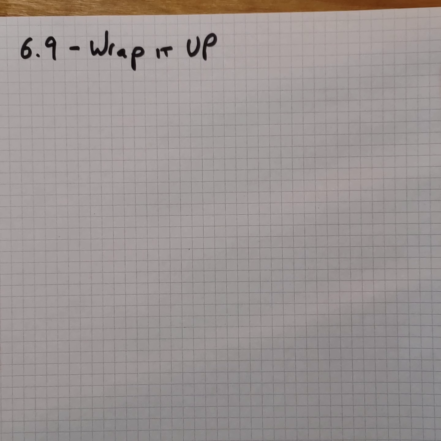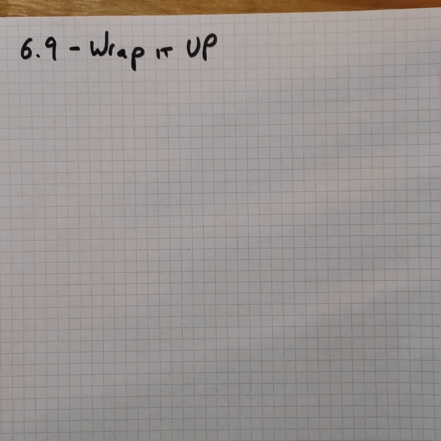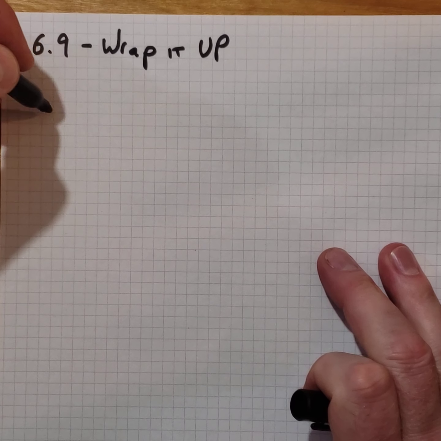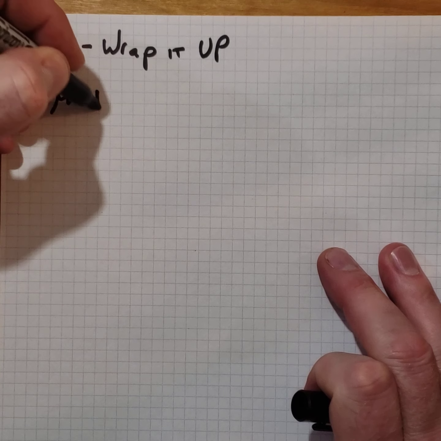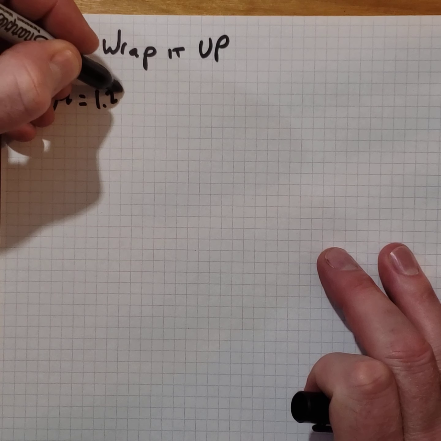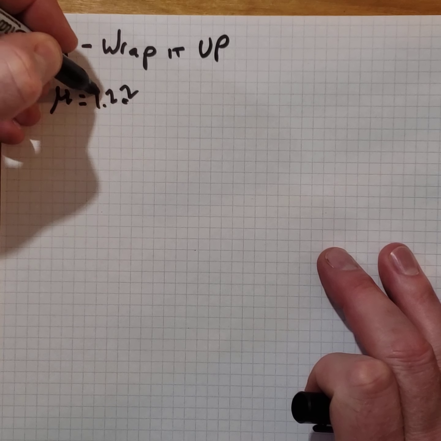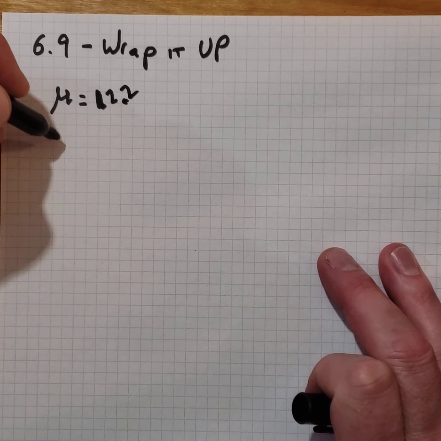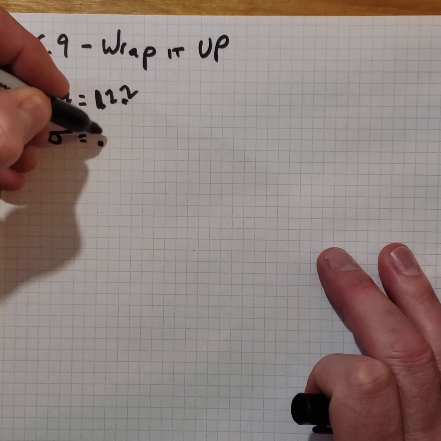Well, first of all, mean or proportion. They claim that the average length of a foot-long sub is 12.2 inches. That's an average, that's a mean. So we're going to be using either a z-test or a t-test. Their claim is that the population has a mean of 12.2, and that the standard deviation is 0.2.